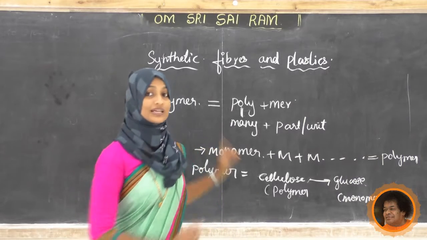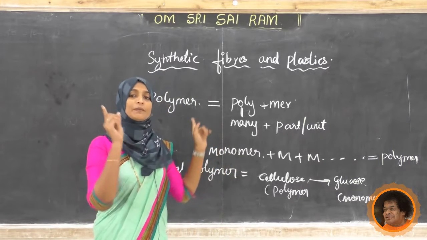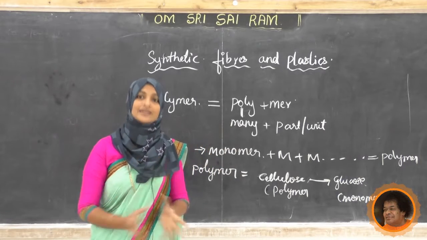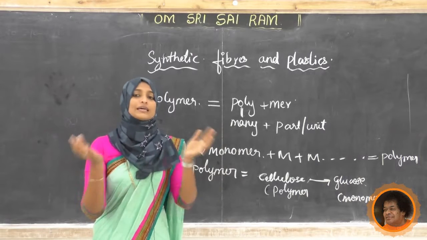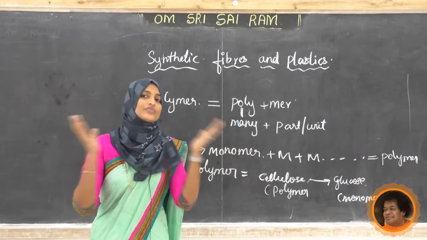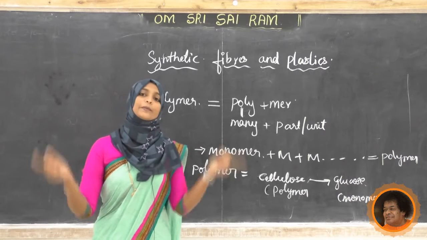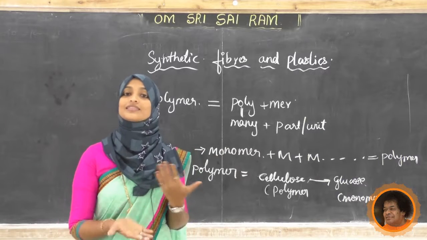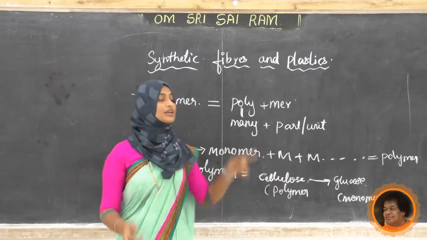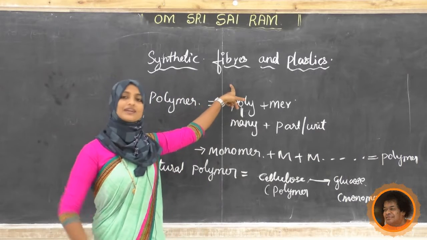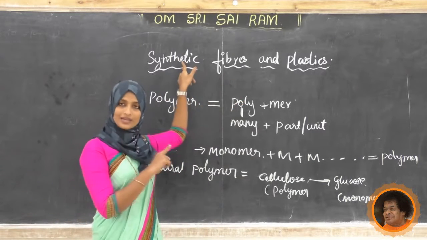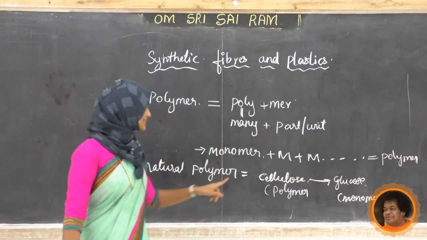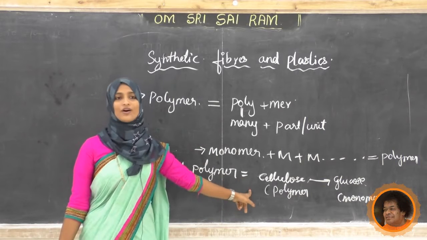This is about the polymer. Once again I will repeat: a polymer has a single unit called a monomer. The monomers are joined together and we get the polymer. We can get both natural polymers and artificial, man-made or synthetic polymers. Synthetic polymers are nothing but the synthetic fibers. There are a number of polymers, and only one example we are discussing in this class.